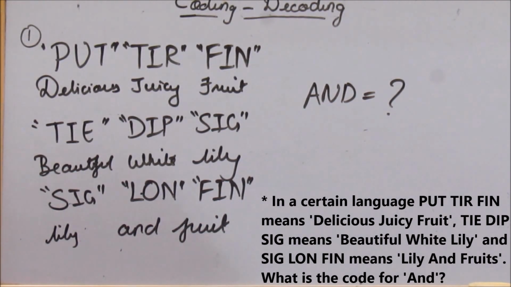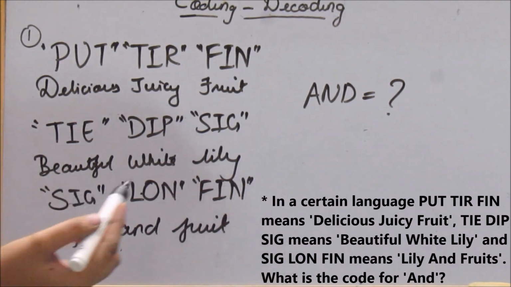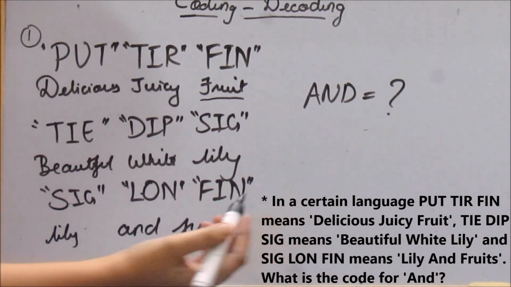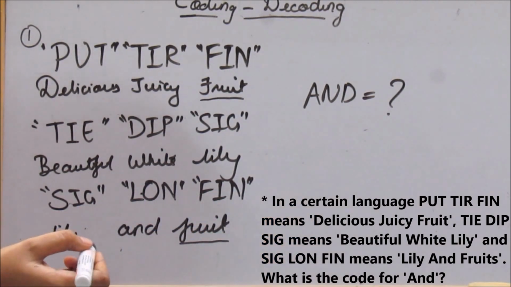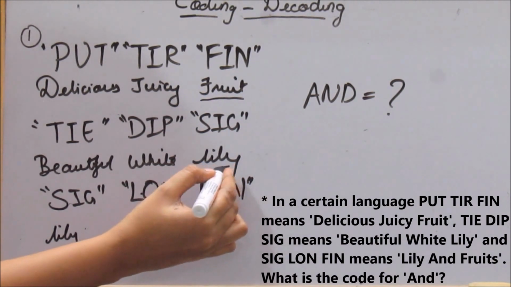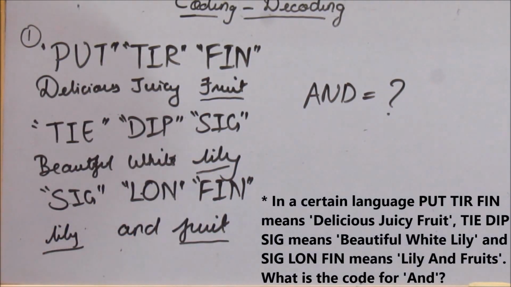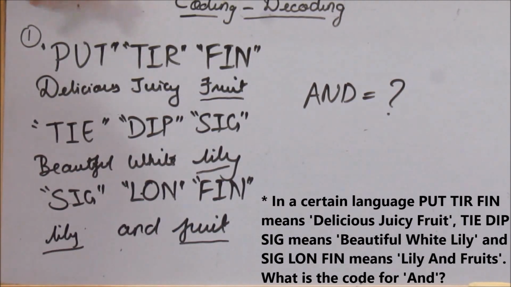Alright. So see, here you can see fruit is in the first sentence as well as in the third sentence. Lily is in the second sentence as well as in the third sentence. But and is not in any of the sentences over here.